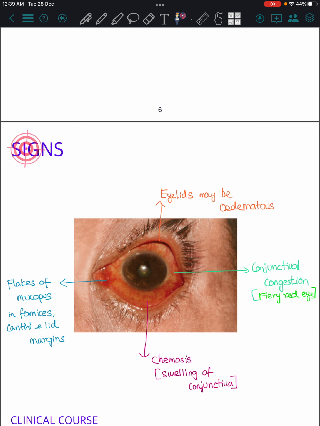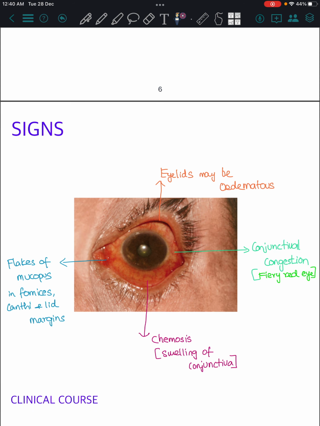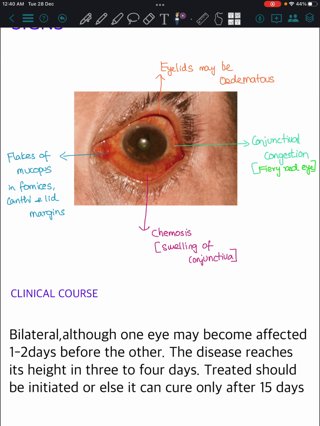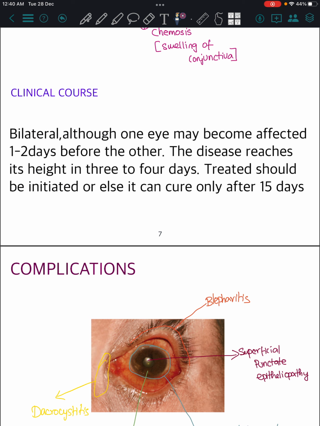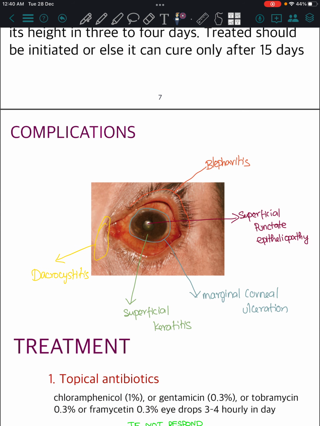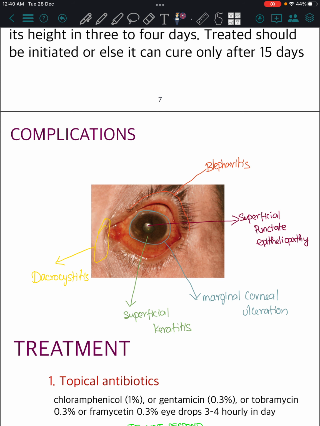Then when we go to signs, they are elicited by the doctor. You can see conjunctival congestion, then chemosis, which is swelling of the conjunctiva, then the eyelids will swell and be edematous, then flakes of mucopus in the margin and angle. Clinical course: it is bilateral, but one eye may be affected for 1 to 2 days before it spreads to the other. Treatment should be initiated immediately.